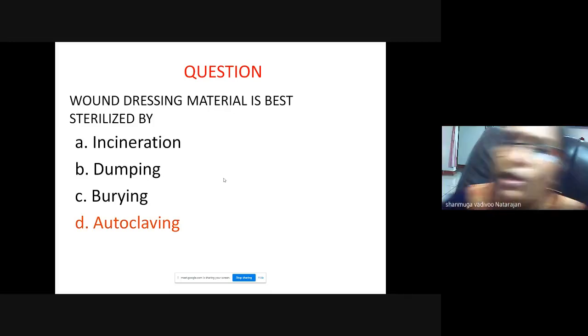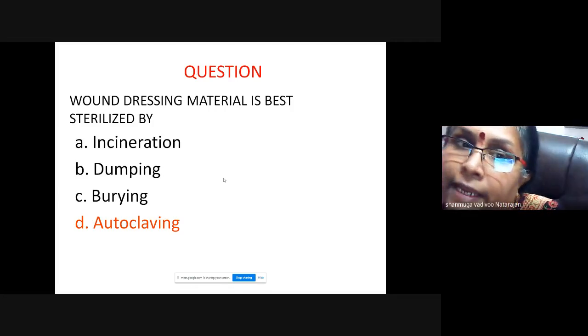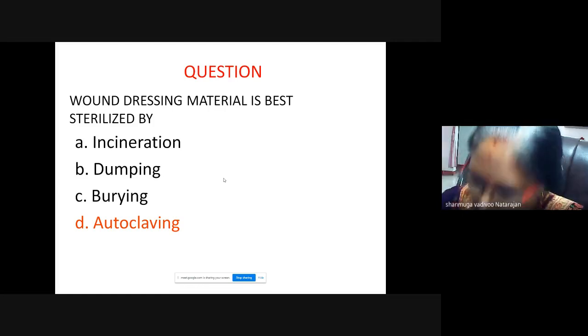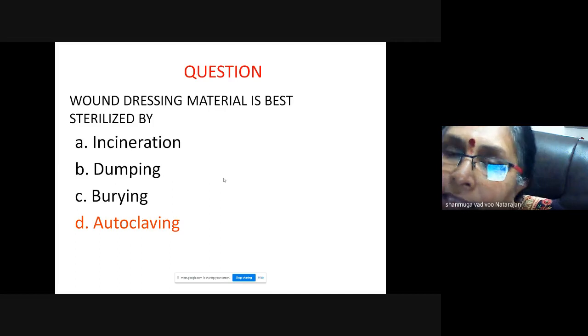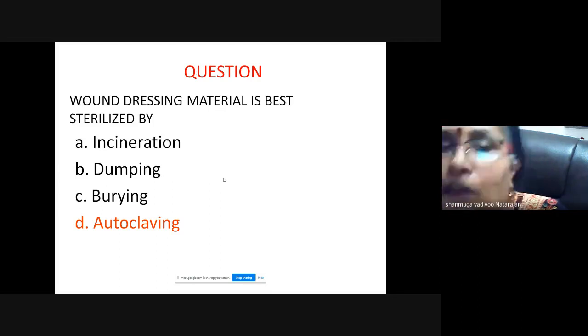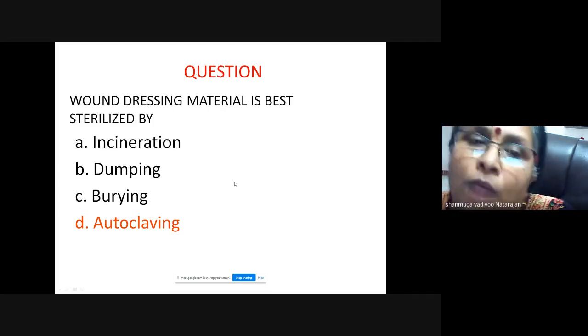For sterile use purpose also you can autoclave. And suppose you have used wound material for dressing, then as a biological waste, how do you destroy or dispose of it? For that you can do incineration, but the important choice is autoclave.